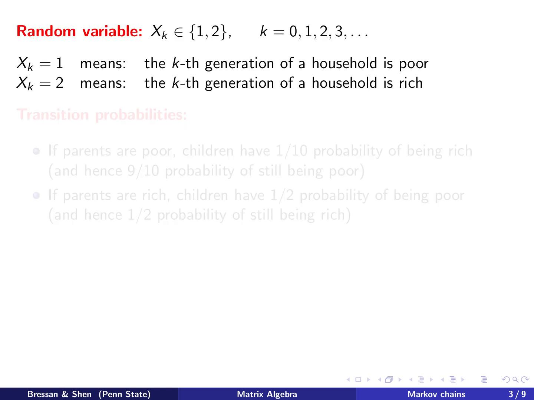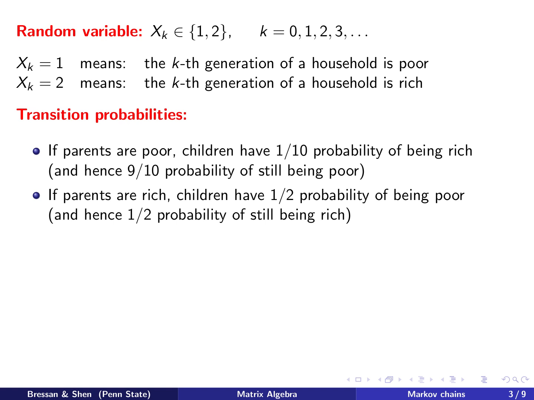Let's make our random variable. We call it capital X_k. k would be the number of generations, starting from 0, 1, 2, 3 and going on. And it can assume two values. When X_k is 1, that means the kth generation of a household is poor. And when X_k is 2, that means that generation is rich.